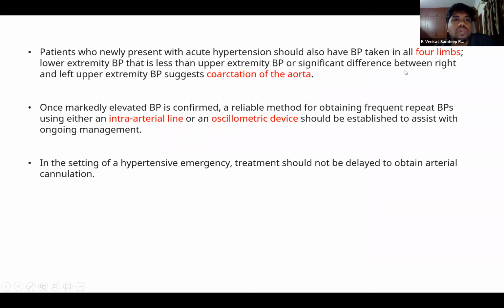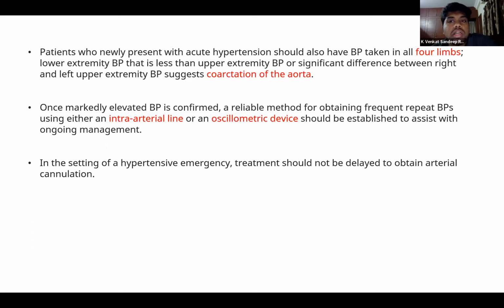Whenever a patient presents to you with hypertension, we should always make sure that we take blood pressures in all 4 limbs, that is, in both the upper and lower extremities. This is because one of the most common causes of raised blood pressure secondary to cardiac involvement is coarctation of aorta. In coarctation of aorta, we usually see that the upper limb blood pressures are higher than the lower limb blood pressures, and there could even be a significant difference between the right upper and the left upper blood pressures as well.